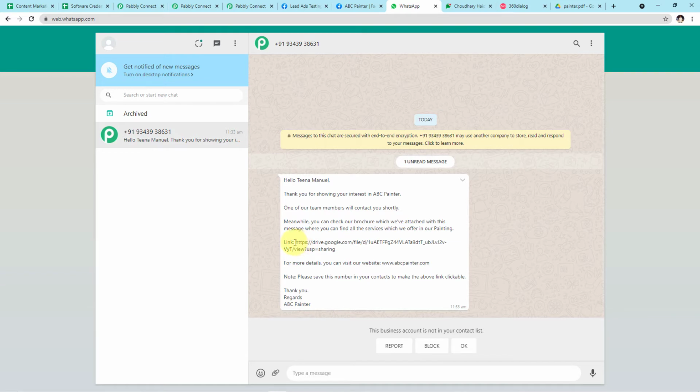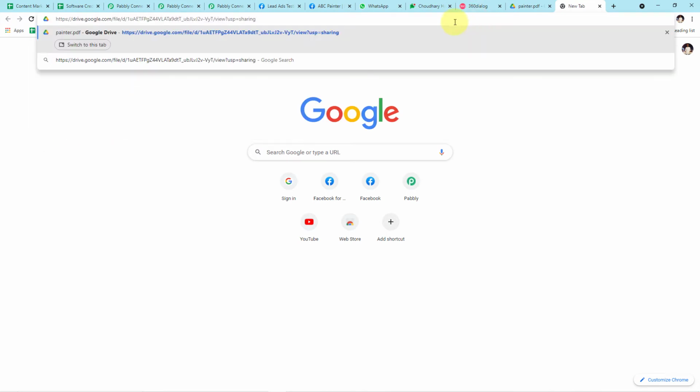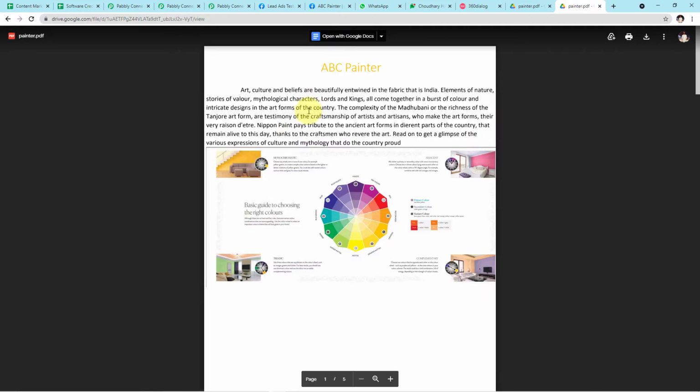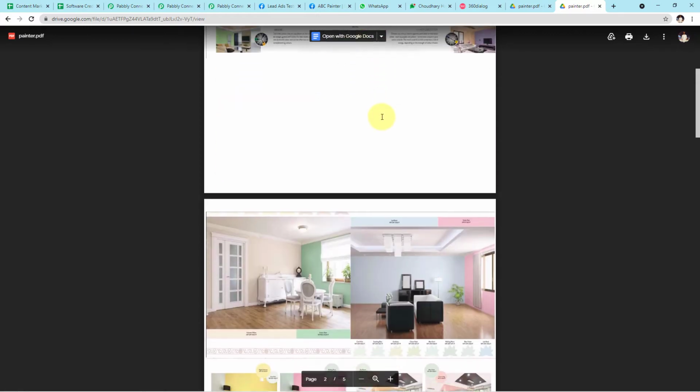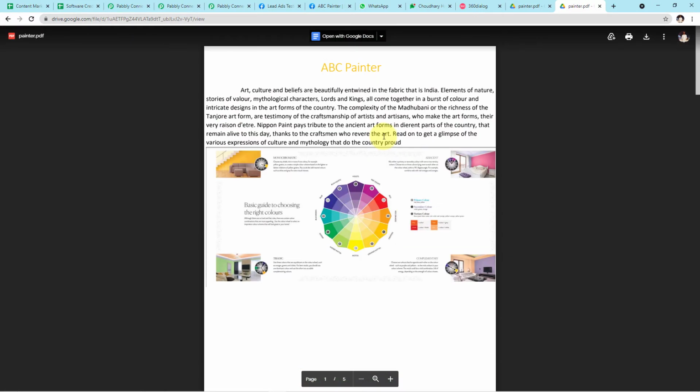Now let us copy the link and open it in a new tab and see if the link takes us to the same brochure which I intend to send to my customers. Here you can see guys, this is the brochure. You can see the name of our company, ABC Painter, and I wanted the same brochure to send to my customers. So you must be thinking now how it is possible, how just by filling up the form a customer has automatically received a WhatsApp message.